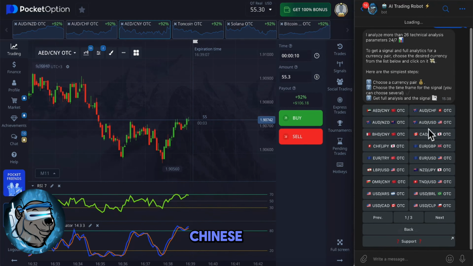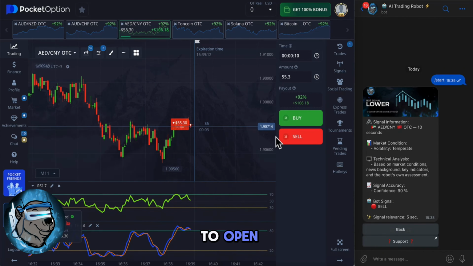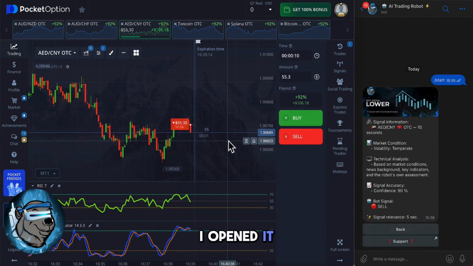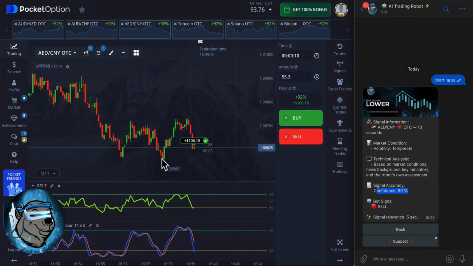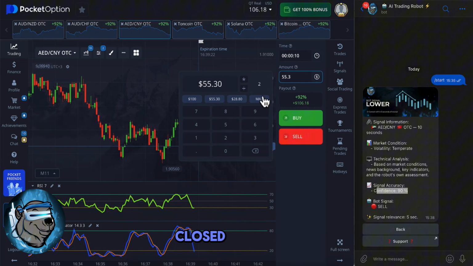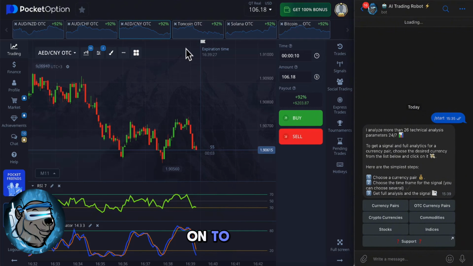Arab dirham and Chinese yuan, 10 seconds. Here, the trading robot also tells me to open a sell trade. I opened it right away after receiving the signal. The accuracy based on the analysis is as high as 90%. The trade is closed. We noted the fact and thus move on. Next, we'll move on to crypto assets.